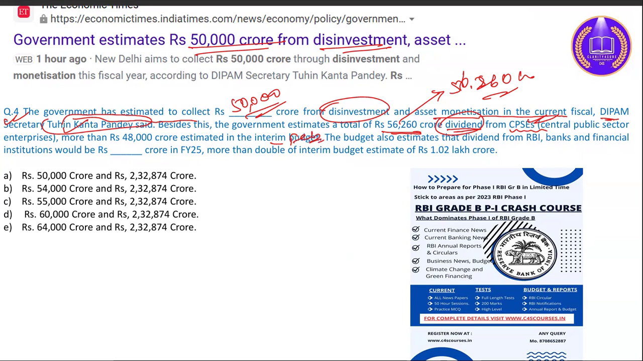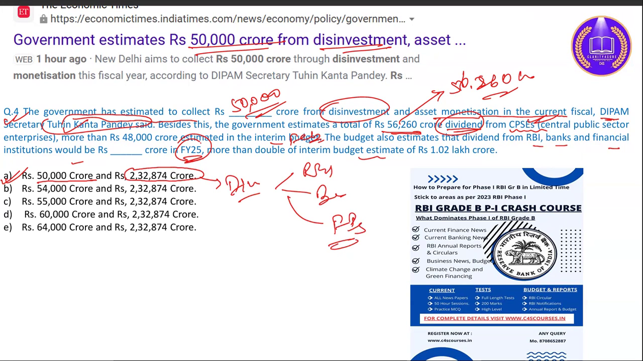The budget also estimates the dividend from RBI, banks and financial institutions in FY 25. It is estimating that we will collect double of what we collected last year. So the correct option is A, 50,000 crore, and we are estimating 2,32,874 crore as dividend from RBI, banks and financial institutions. You need to remember this.